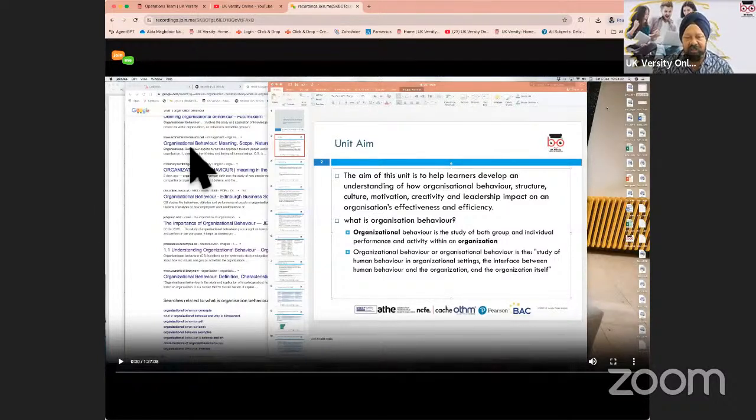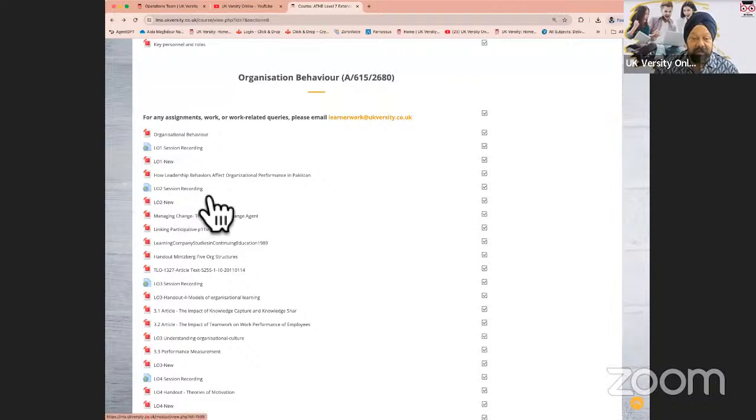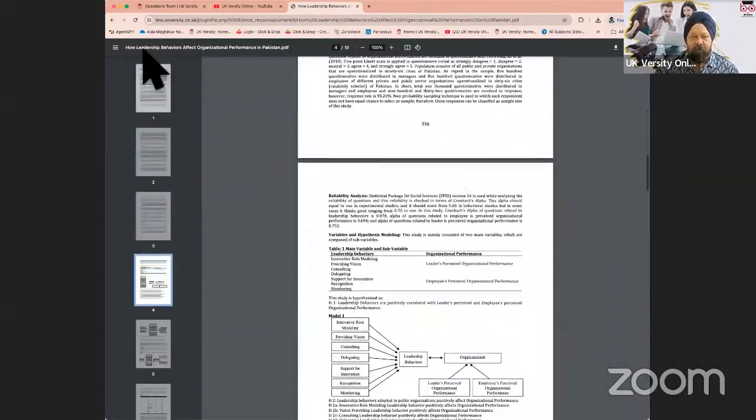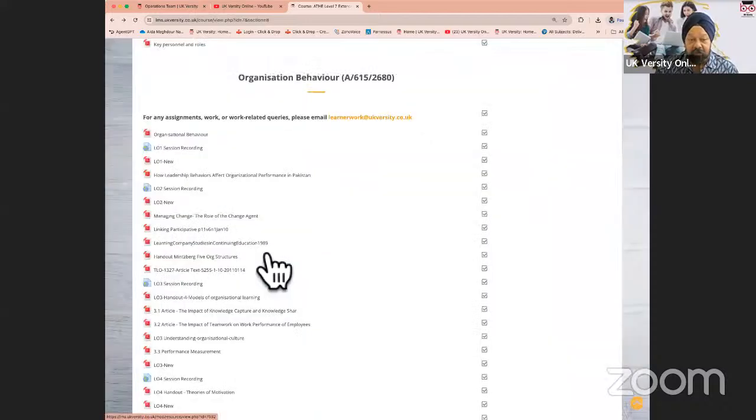In such cases, these could vary between, I would say, half an hour, 45 minutes to an hour and a half, because there could be detailed discussions happening with the coverage of the learning outcome. Now, sometimes it is difficult for us to cover everything in one presentation. So what we do is we create handouts, give you case studies, filtered documents to read, which are articles and journals, which will help you understand the learning outcome in a bit more detail.